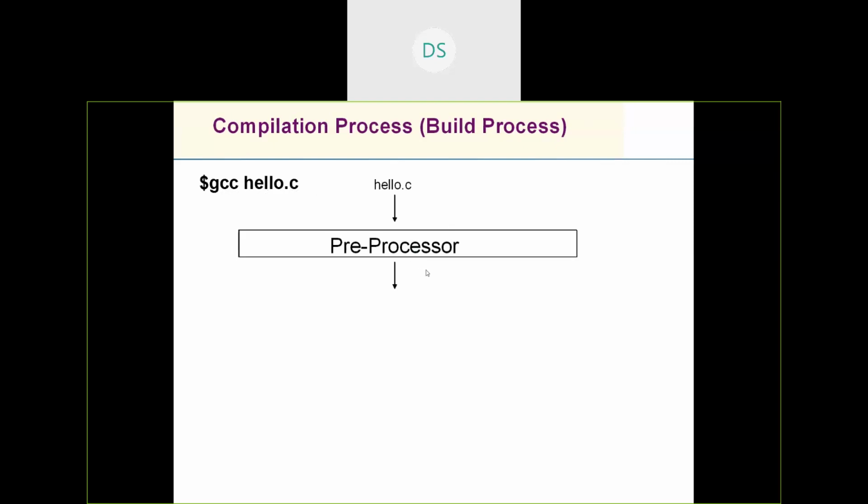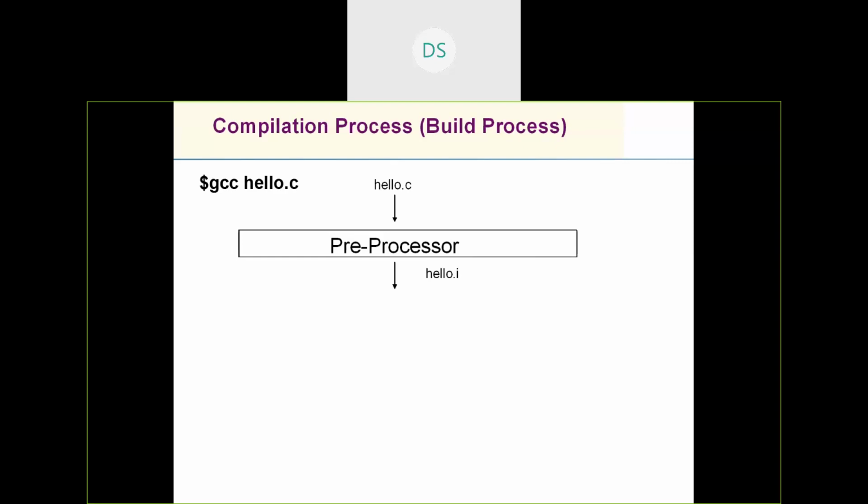This is a program which generates hello.i, an intermediate file. So what is the difference between .c and .i? The preprocessor mainly does four tasks. The first one is that it removes the comments. We would have written various comments in our program, and all those comments are removed by the preprocessor. Second, it includes the header file content.